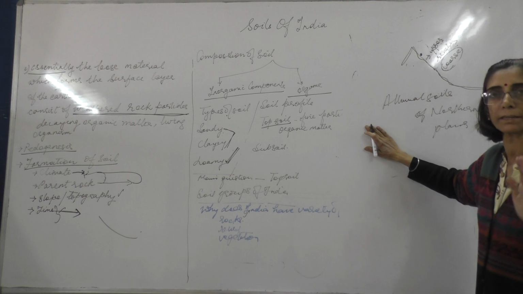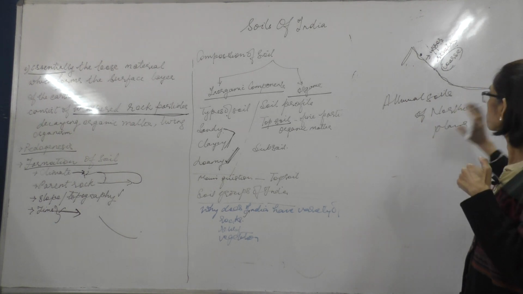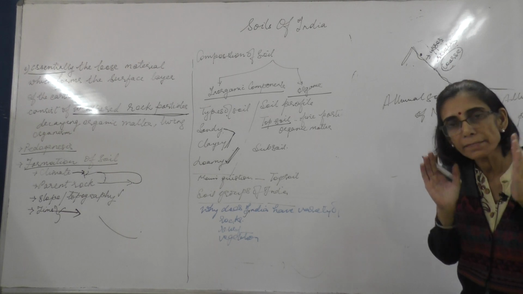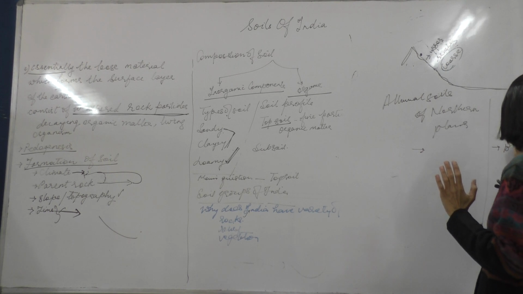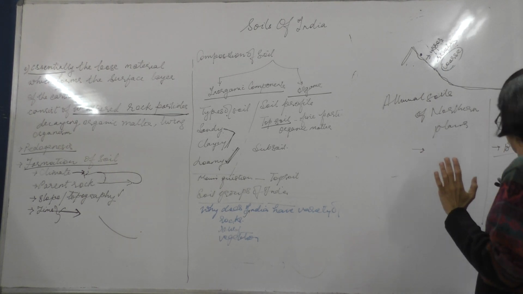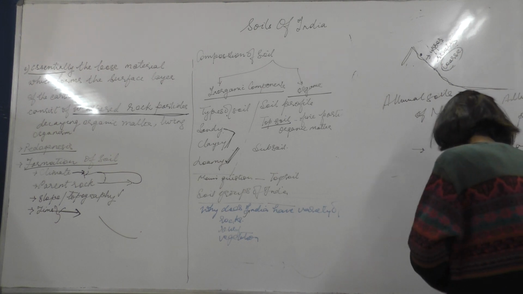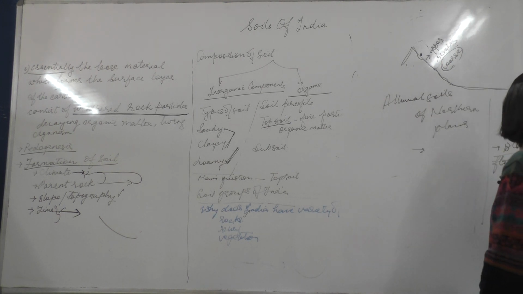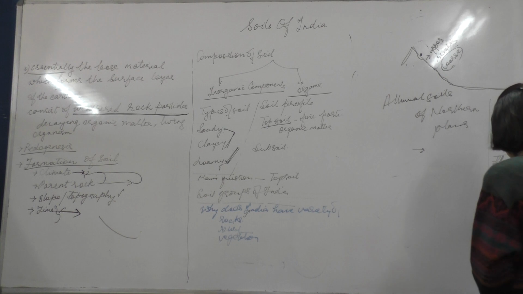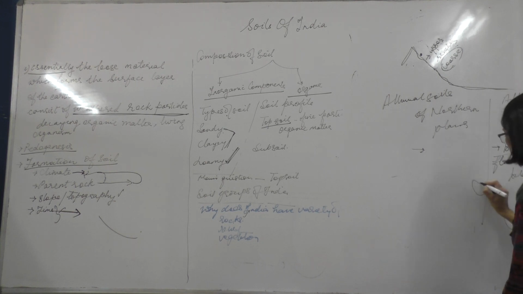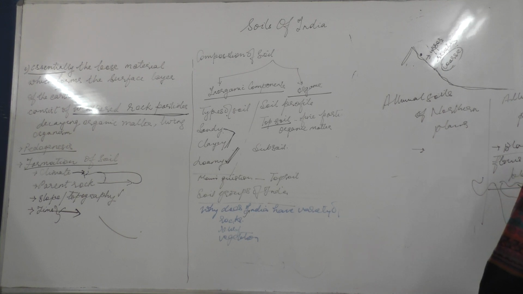Now when we look at the northern region and the southern region, both are transported soil, but in the northern part the color of the soil varies, while in the southern part the color of the soil is black, because it flows from the black soil region. This is flowing from this Deccan Trap region and getting deposited here.